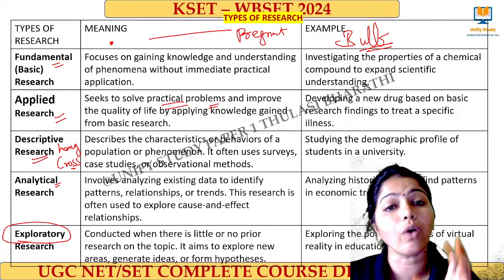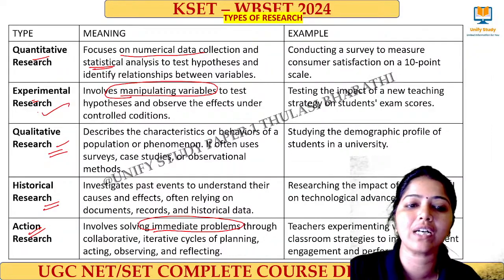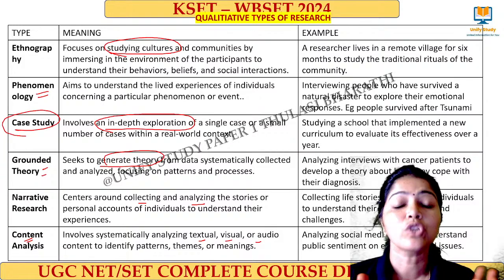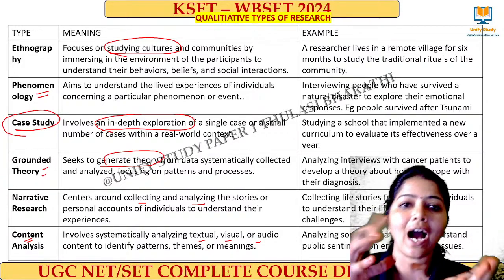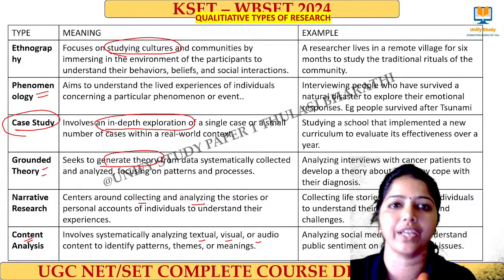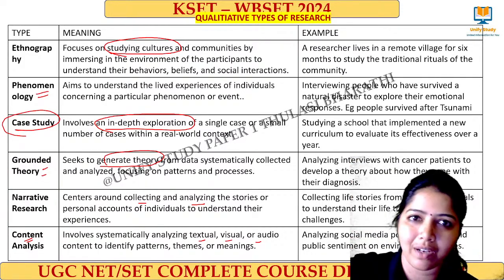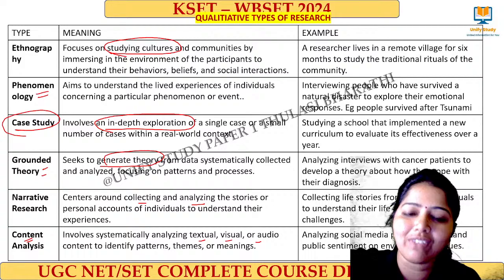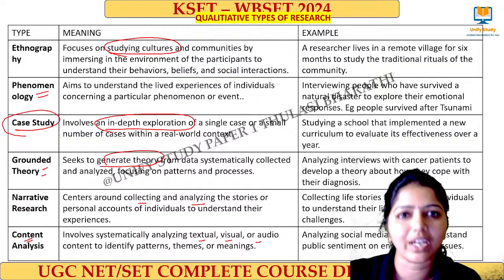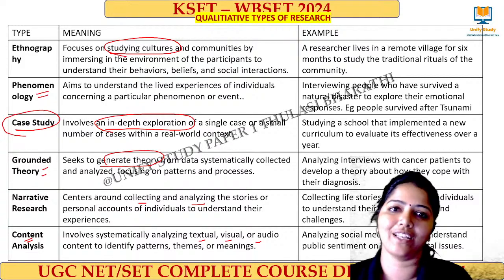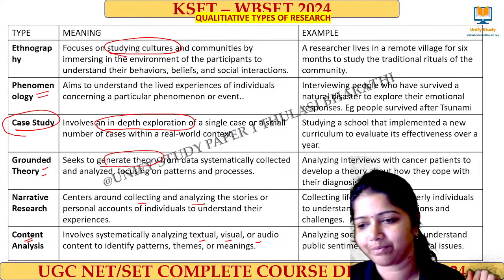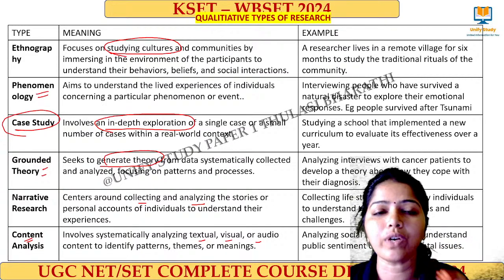Clear? Grounded theory means I have some data, okay? I have collected some data. Out of that data, I analyze the pattern, I get the relationship and generate a new theory. Ground means what? Deep, at the bottom, right? So with the data which I have collected, I create a pattern, I find out the relationship, and I generate a new theory, okay? And that is called grounded theory.